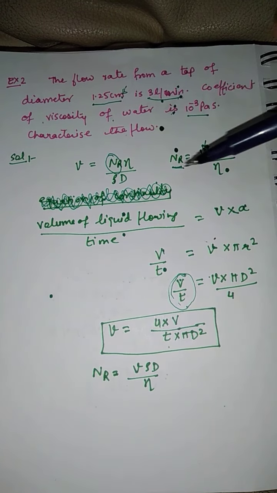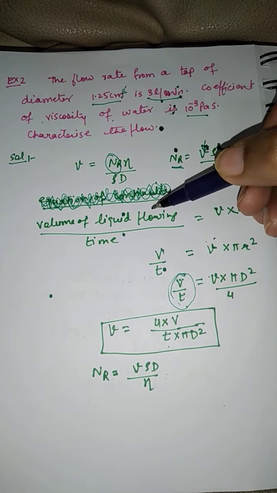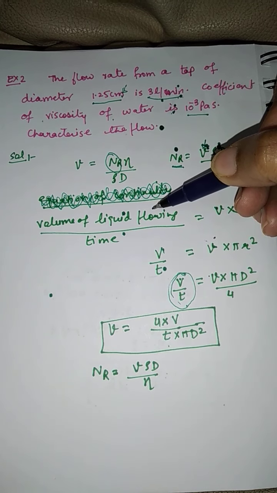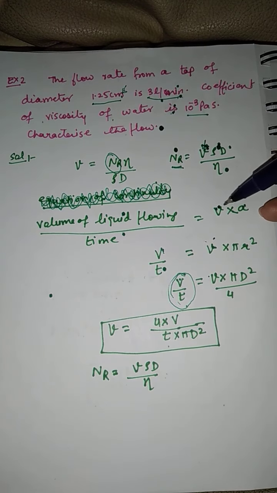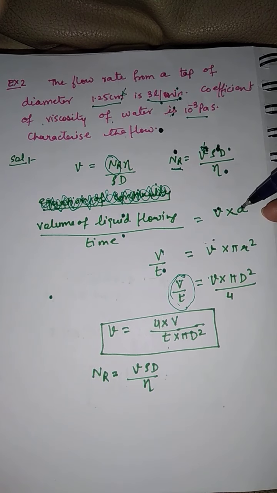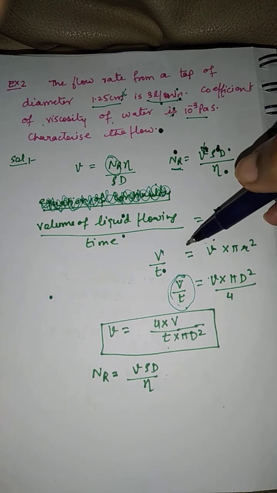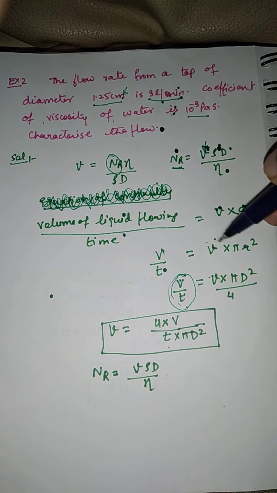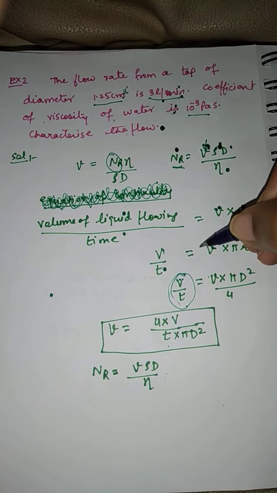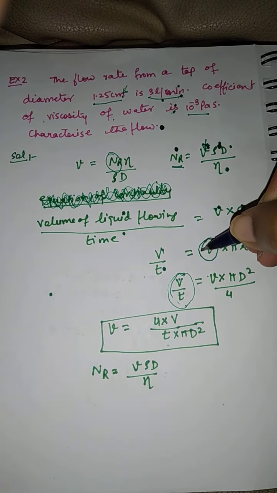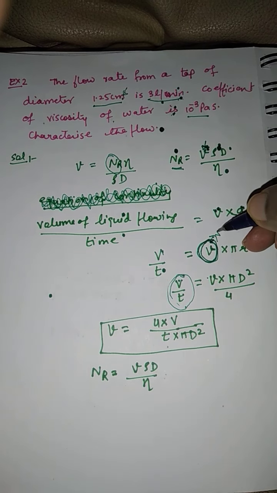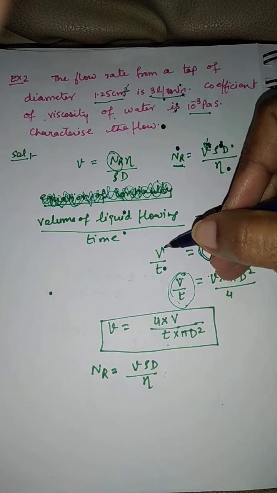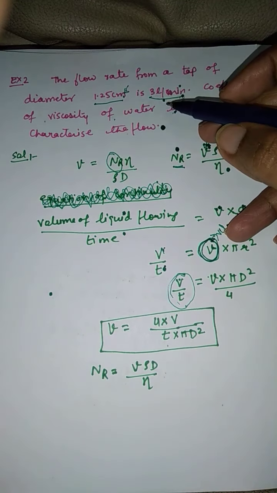So here we will use a formula: volume of liquid flowing per unit time should be equal to velocity of the liquid multiplied by area of the tap. Using this formula we will actually calculate the velocity of the fluid. This is volume per unit time, 3 liter per minute.